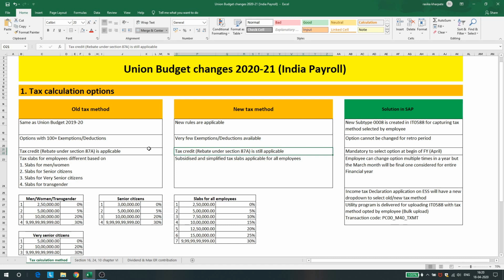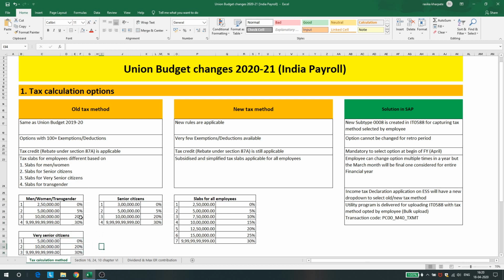So what is different? If these things are the same, what is different? The slabs which were present in 1920 or till date were different based on the category of employees. So for women, men and transgender employees, the tax slabs were like this. For senior citizens it was like this, and for very senior citizens it started from 5 lakhs and onwards. So this is resolved.